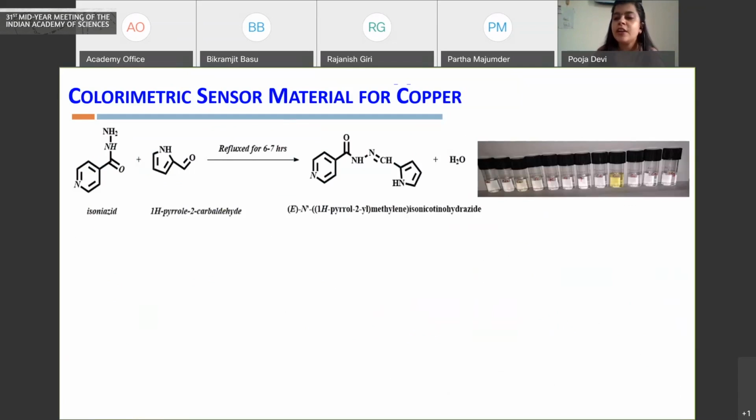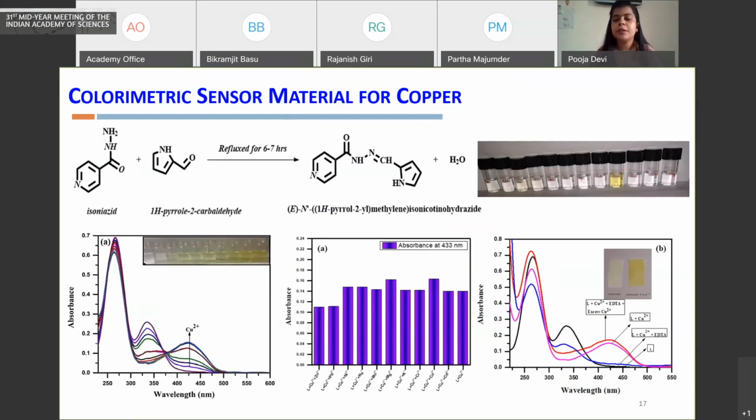We found a yellow color change, which was otherwise colorless, in the presence of copper. That material we transferred again onto the paper substrate for the color-based detection of this kind of inorganic metal ion. So these are some of the colorimetric platforms which we have developed.